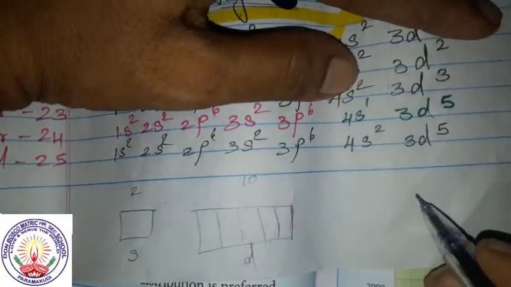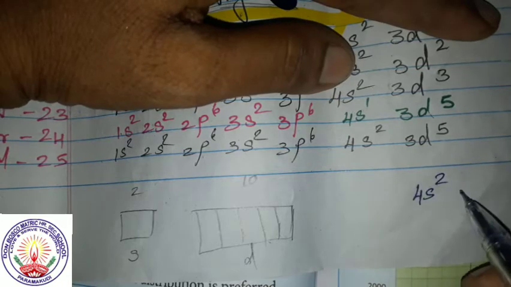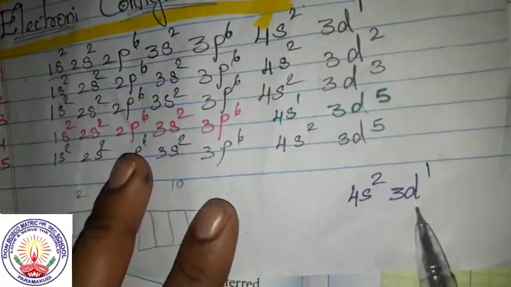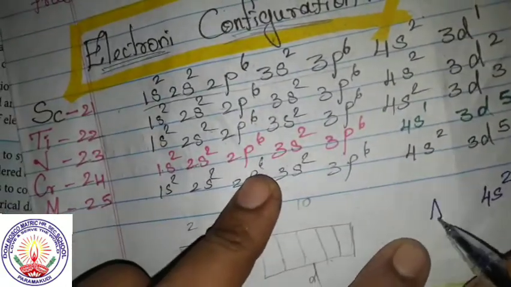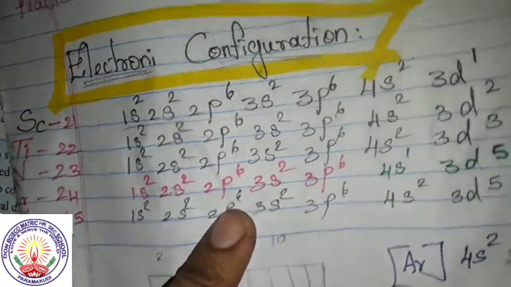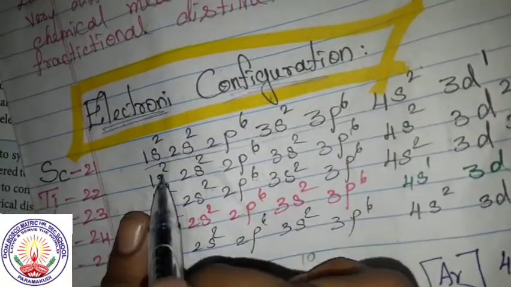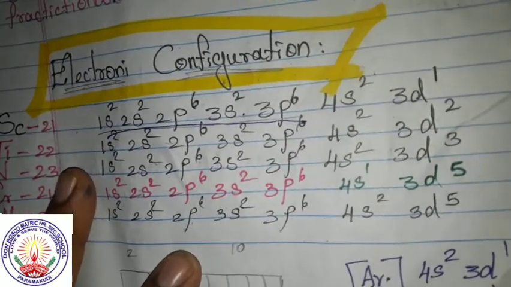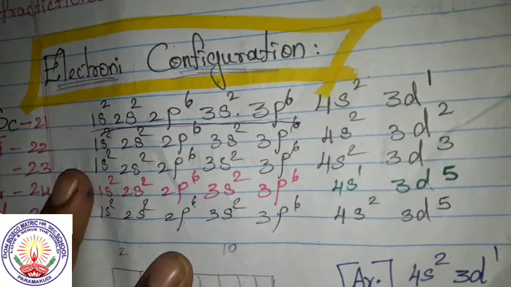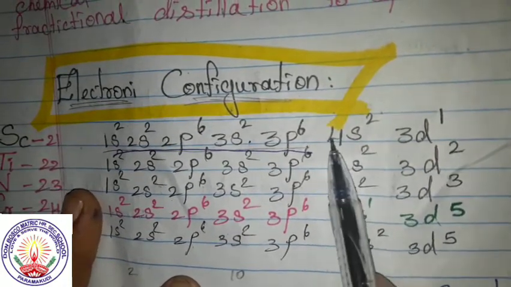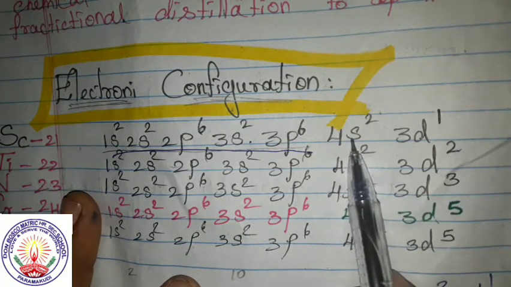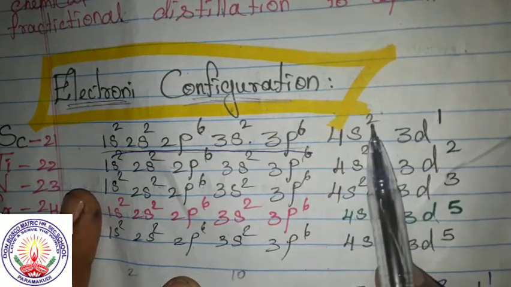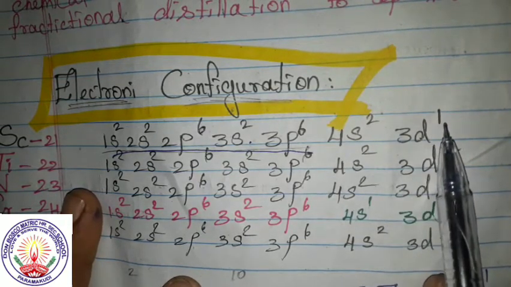Three electrons are remaining: 4s2 3d1. We can write argon instead of writing all these. The outermost electrons are 3; first it fills the 4s, so 4s2 and 3d1. S can accommodate only 2 electrons and d can accommodate 10 electrons.